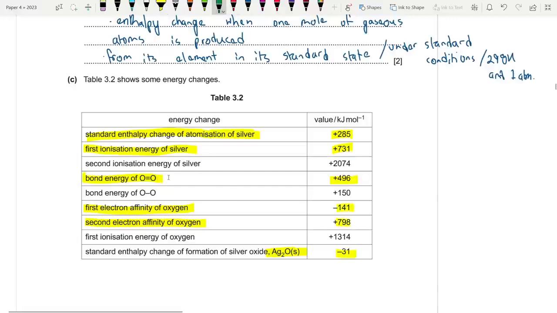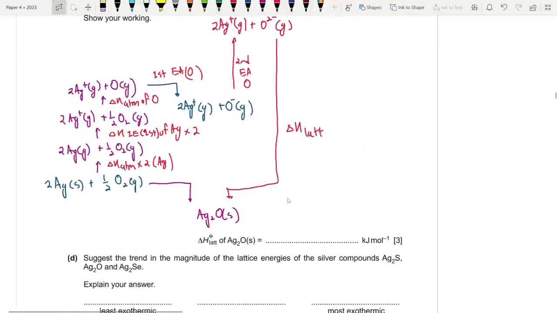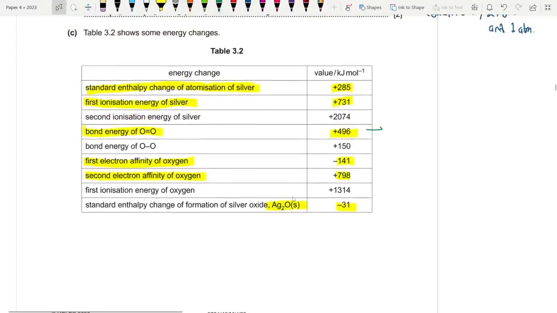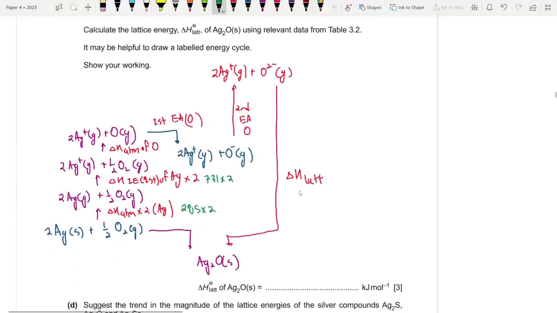Firstly, I need atomization of silver, 285, followed by 731. So that is 285 times 2, then 731 times 2. Then what is atomization of oxygen? It's going to be half the bond energy, because I need one oxygen atom, which is 496 by 2. How much is that? 496 by 2, which is 248.